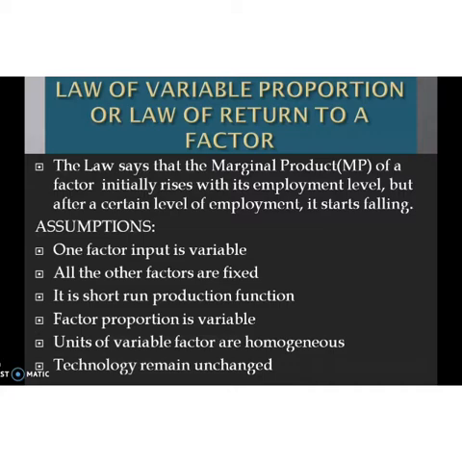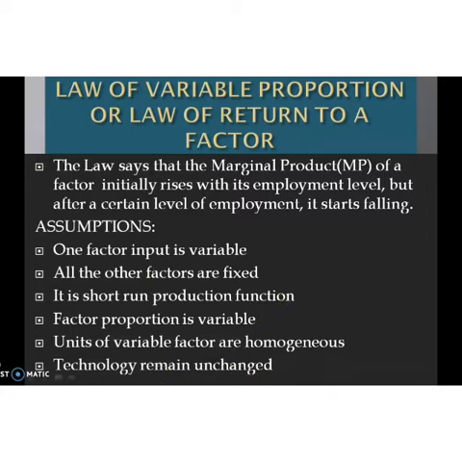So this law says that at the initial stage of production, the marginal product of a factor rises. But after completing a certain stage of production, it starts falling. That is the law of variable proportion or law of return to a factor.